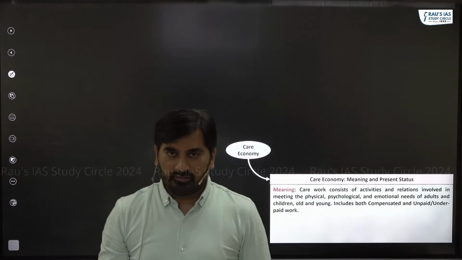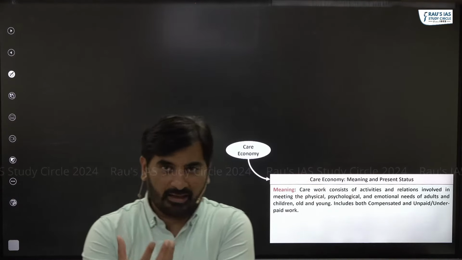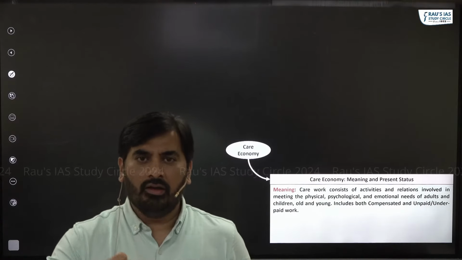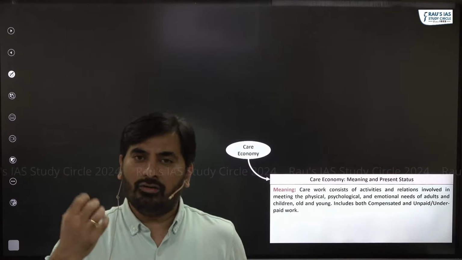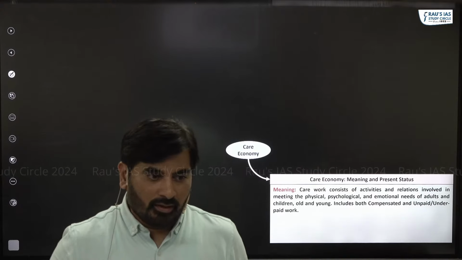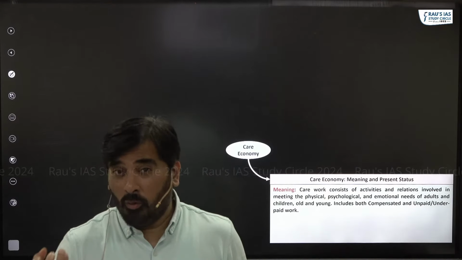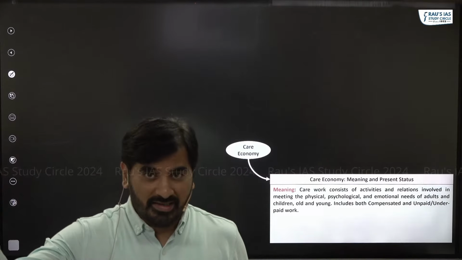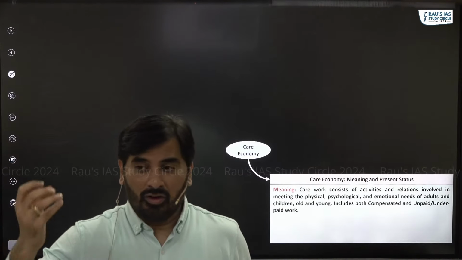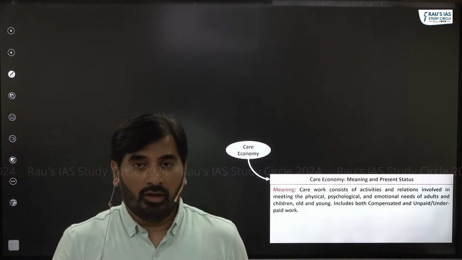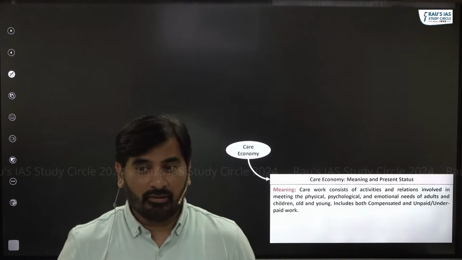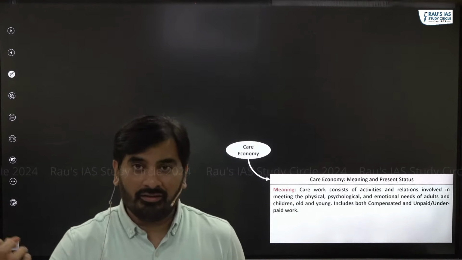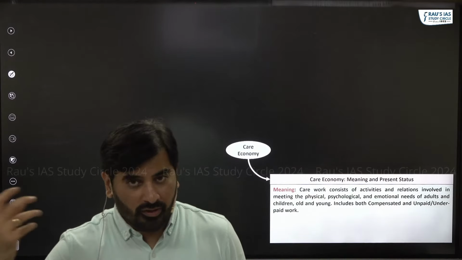In simple words, if I have to explain in layman's language, care economy includes all those people who are involved in taking care of others. Basically, it could include homemakers who are taking care of senior citizens, children, who are involved in household duties like collecting fuel wood or fetching drinking water, doing household duties.